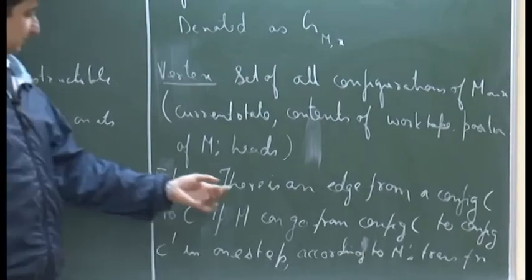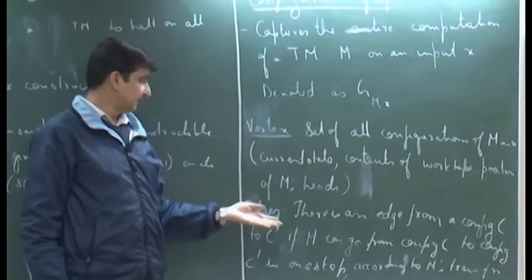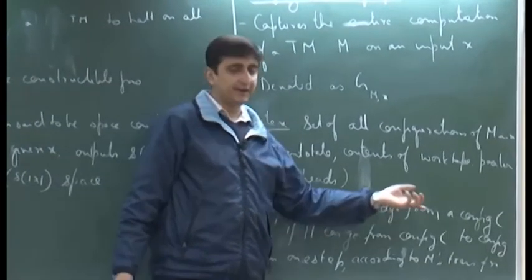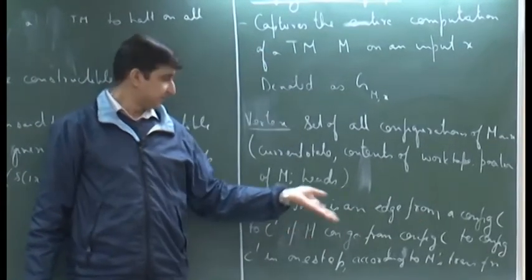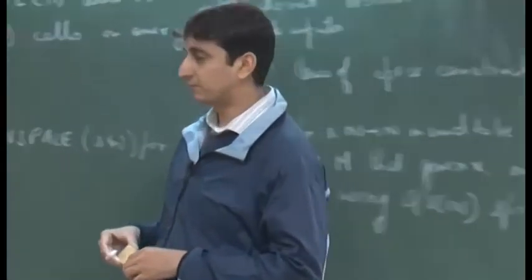So, basically the graph that we are looking at is a directed graph, and we put a directed edge from a configuration C to C prime if C prime can be reached in one step from C.